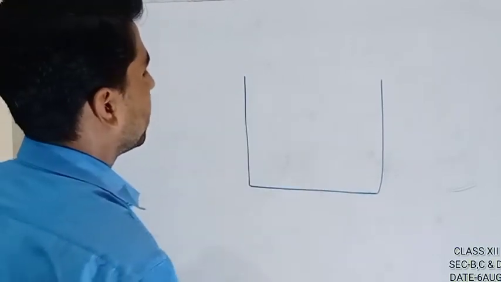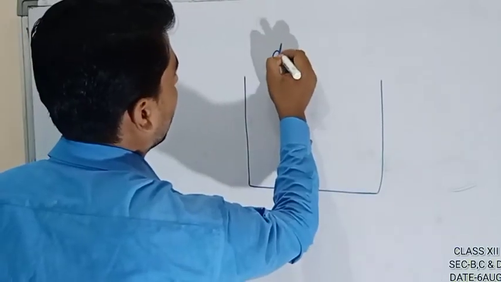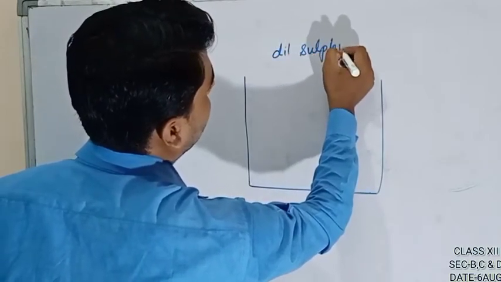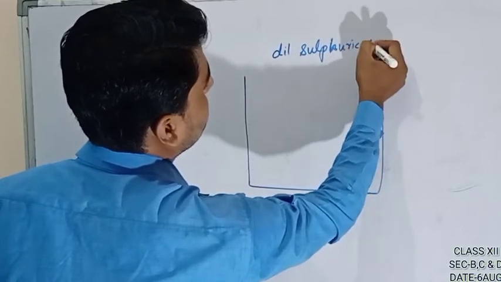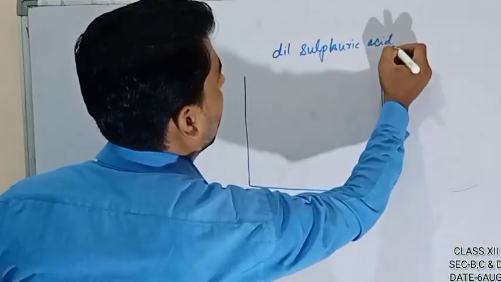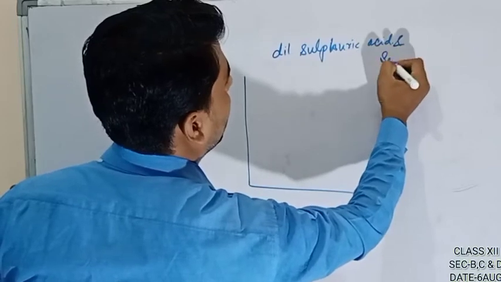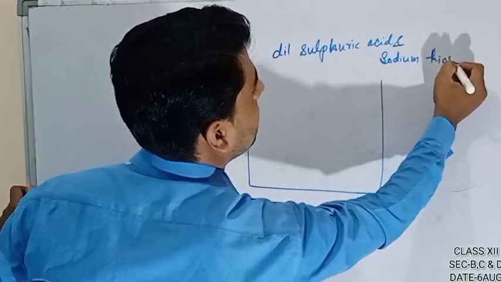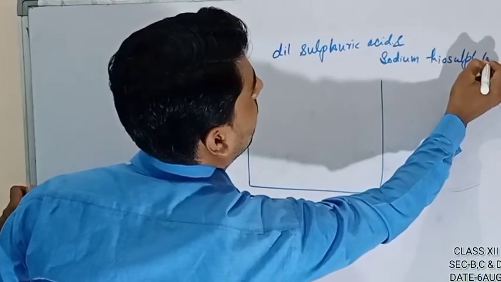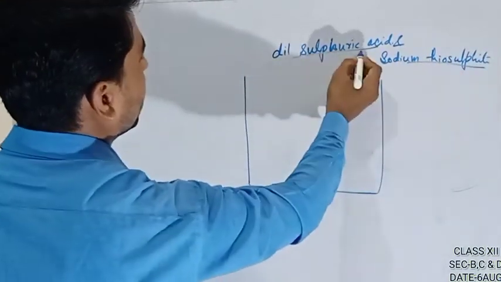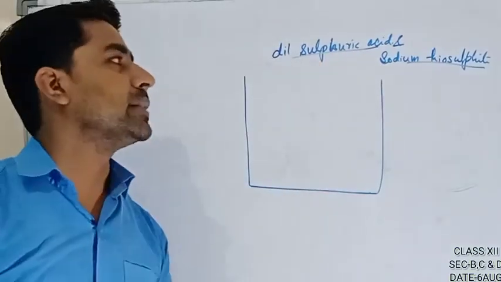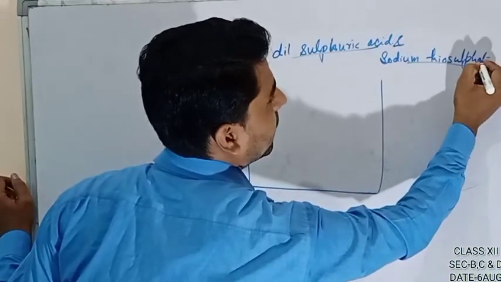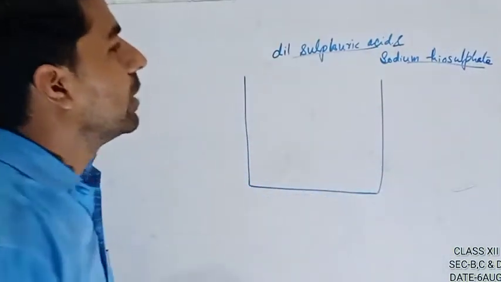We will place here two things: dilute sulfuric acid and sodium thiosulfate. Two things. So dilute sulfuric acid and sodium thiosulfate.